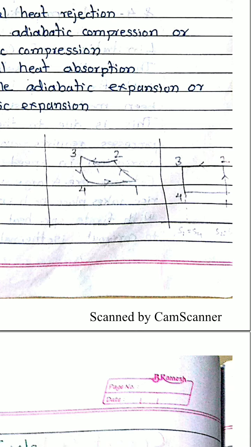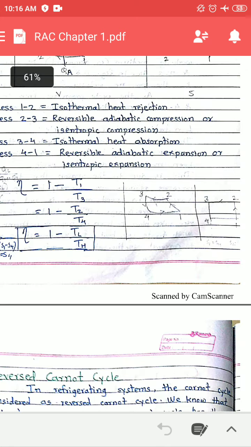Hope you have understood this PV and TS diagram. In this reverse Carnot cycle, two isentropic processes and two isothermal processes are there. The two isentropic processes are isentropic compression 1 to 2 and isentropic expansion 3 to 4, and the two isothermal processes are isothermal compression 2 to 3 and isothermal expansion 4 to 1. So please remember this part. This is the reverse Carnot cycle.